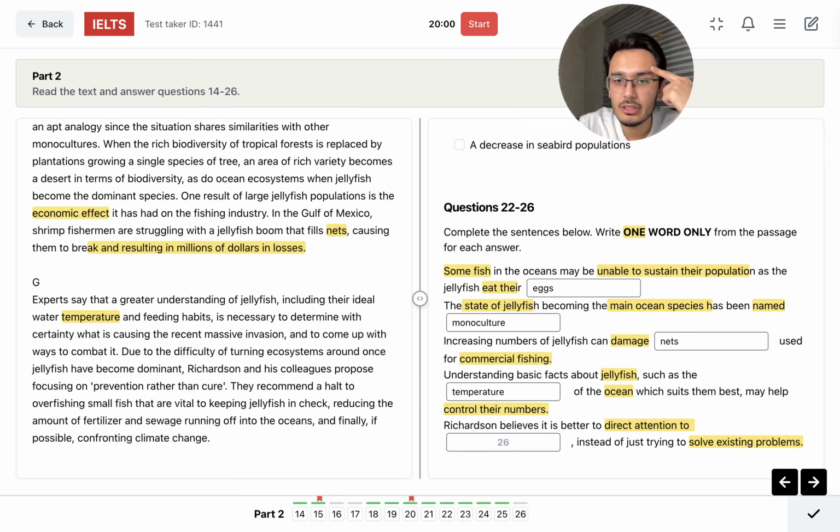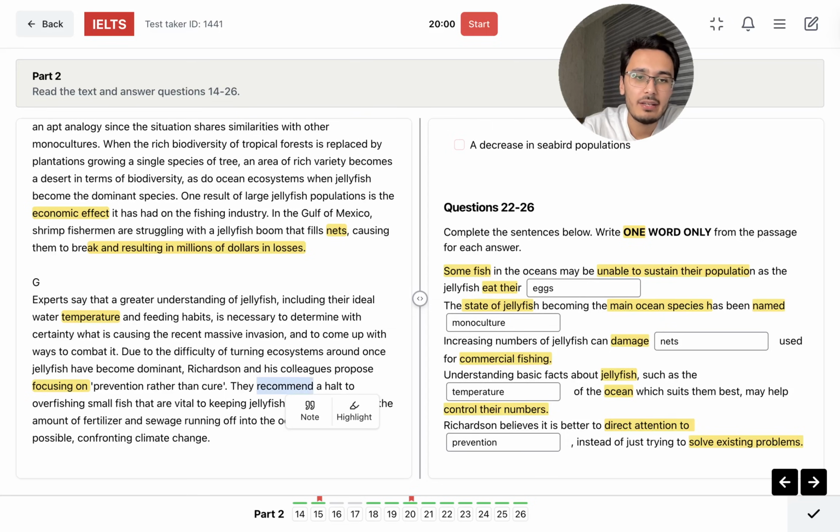But it's better to direct attention to something. So it's necessary to determine mass simulation and come up with ways to combat it. Due to the difficulty of turning ecosystems around once jellyfish have become dominant, researchers and his colleagues propose focusing on prevention rather than cure. Prevention, so pay attention to prevention instead of trying to solve. Solve is like cure, right?